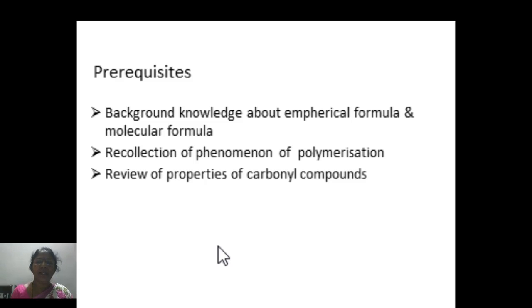And one category of these carbohydrates are the high molecular weight polymers, and hence we should also know how the monomeric units polymerize to give such a big molecule. And to know the properties of these molecules, they contain a very important functional group as aldehydic functional group and ketonic group. Both are regarded as carbonyl group compounds.